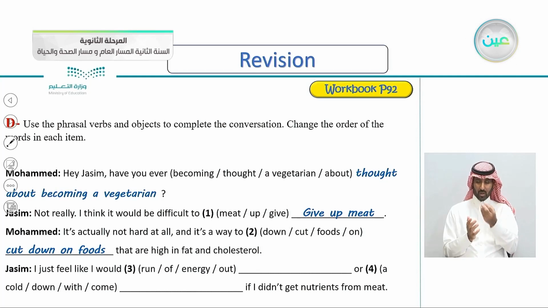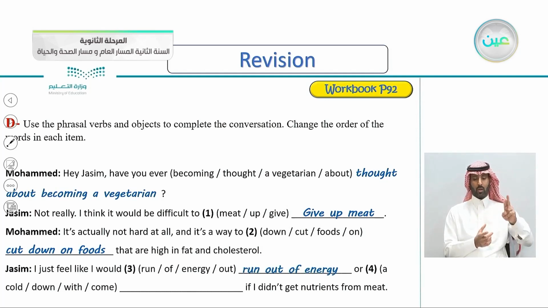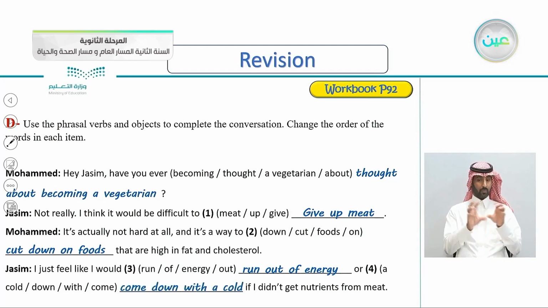Jasim: I just feel like I would run out of energy. Of course, this is incorrect, and the correct order is, this is an easy one, run out of energy. Or come down with a cold, if I didn't get nutrition from meat. So the correct answer here is come down with a cold if I didn't get nutrients from meat.